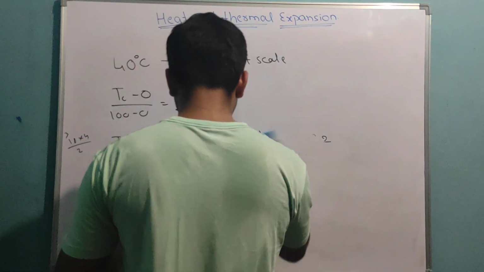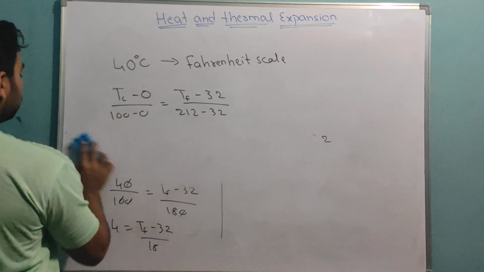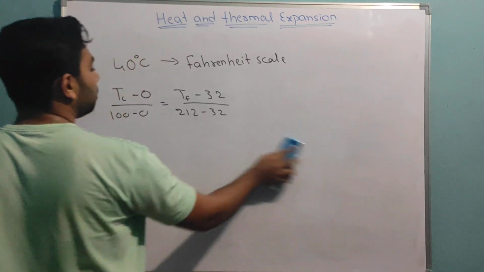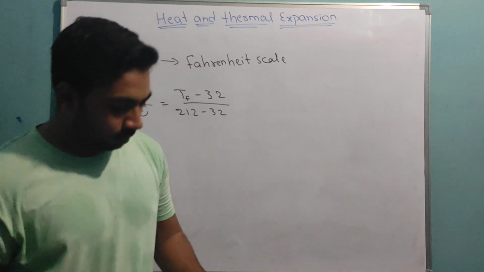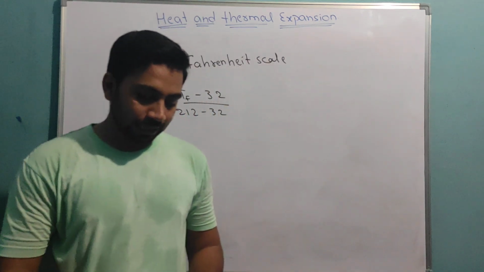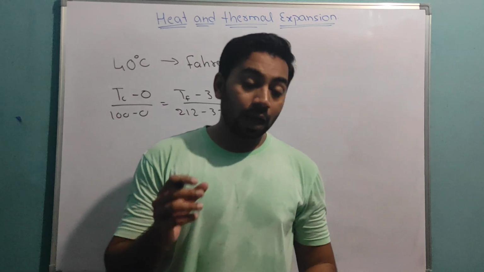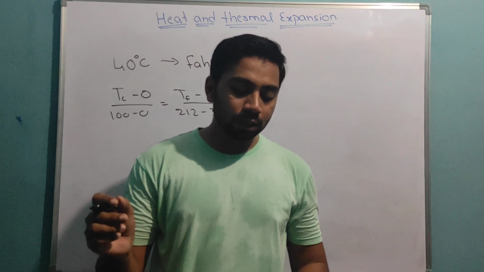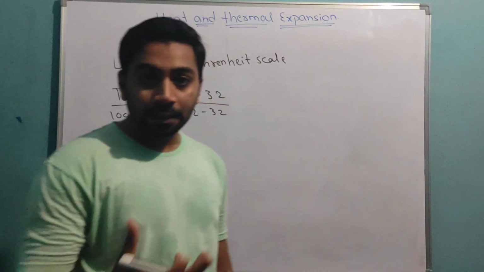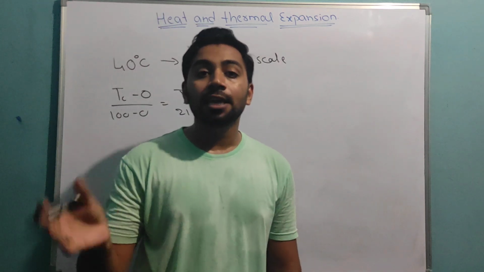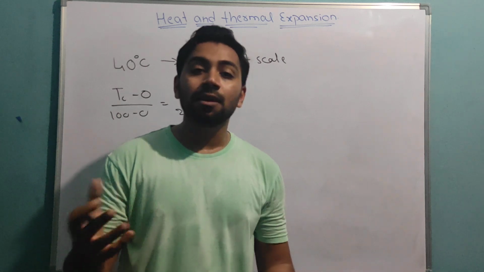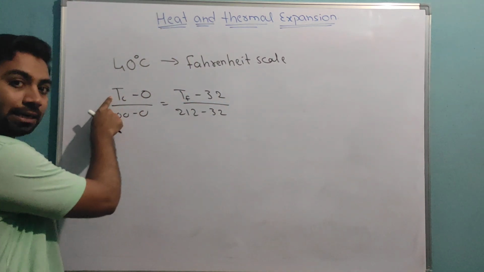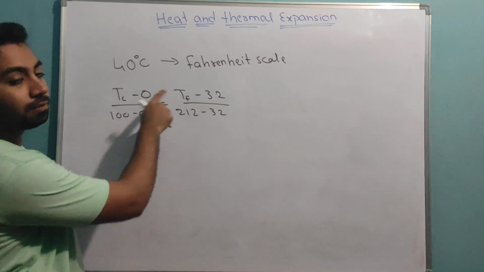Now let us see one more problem. I will write the problem. Please take it down. At what temperature is the Fahrenheit scale reading equal to twice the temperature of the Celsius scale? Which means I need to find the temperature so that it is equal to twice of this temperature.